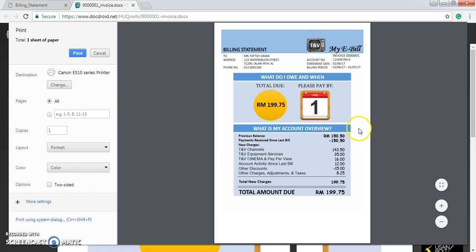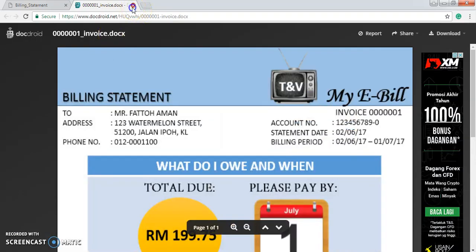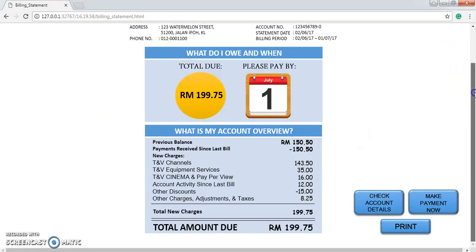Okay, so here it is. You can print, or I can cancel because I don't have a printer right now. So just close it. Now if you want to know more details about these charges, just click check account details.